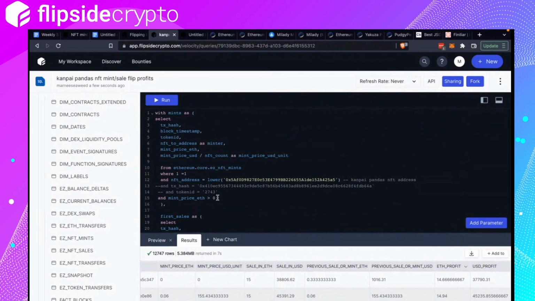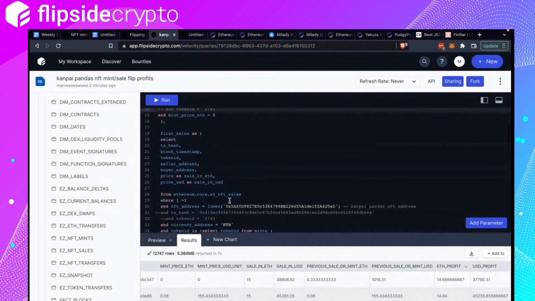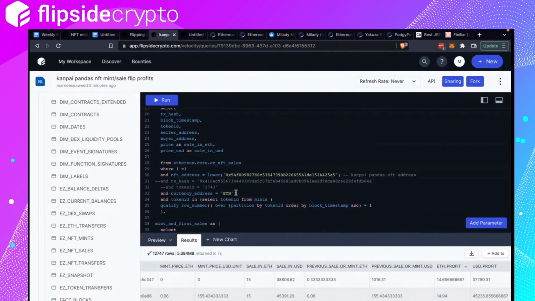So a few caveats, right? One is that we filter for mint price ETH more than zero. If you want to look into mints where people minted it for free, you can always create another subquery, put this equals to zero, and then look at that specifically. Another caveat is that we filter for currency in ETH only.